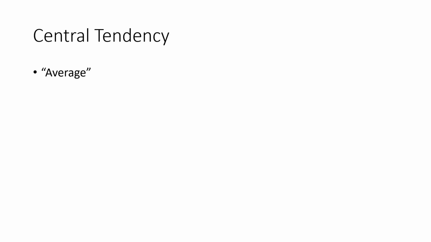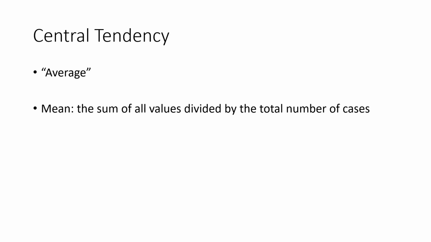But be careful with the word average. It's not very precise. There are actually three distinct types of averages. Usually when we say average, we're talking about the mean. The mean is the sum of all the values divided by the total number of cases.